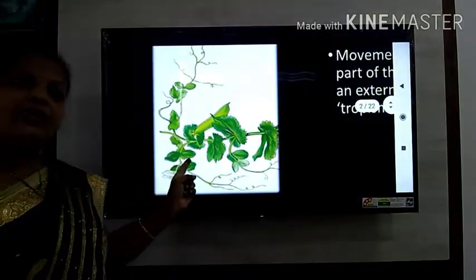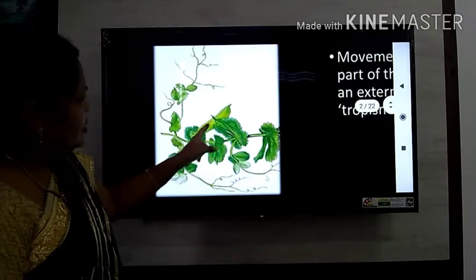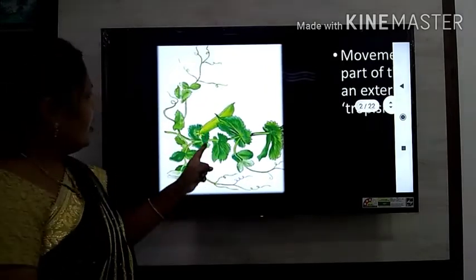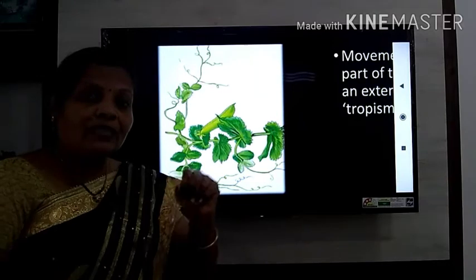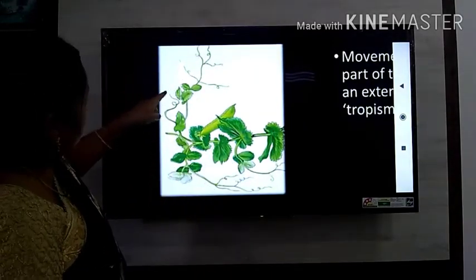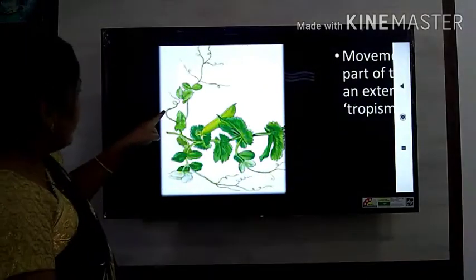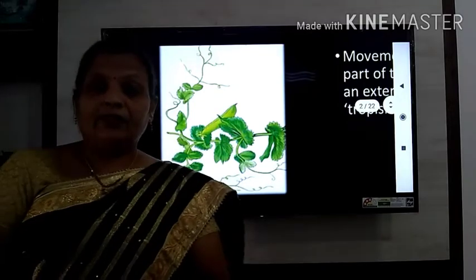This is a pea plant. And if you observe with the help of this legume, you can identify that this plant is a creeper. A creeper means a vine. And if you observe here, then you can see a wiry structure, isn't it? And this is called the tendril.